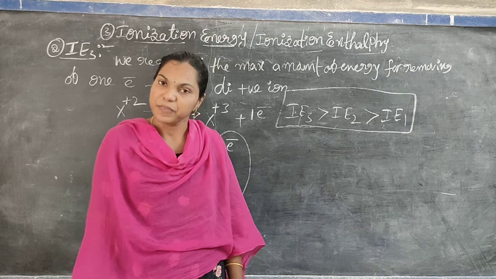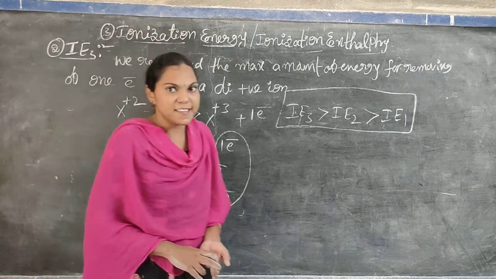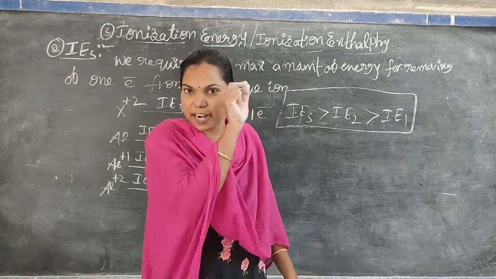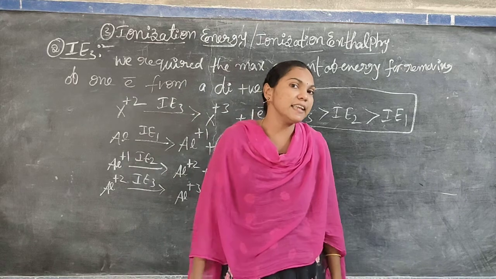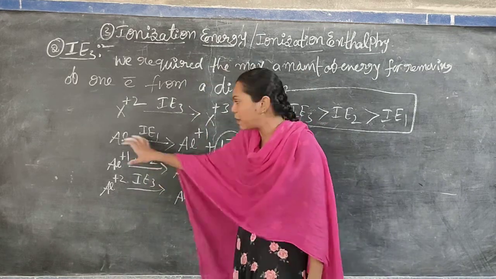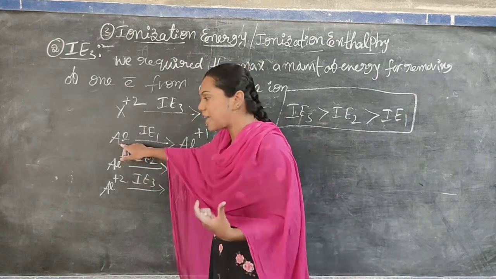Why? Because IE1 is the first ionization energy, so explain that. Next, IE2 is the second ionization energy, explain that. Next, IE3 is the third ionization energy, explain that. And finally, you can take one example like aluminium or magnesium, and we can explain with the example.